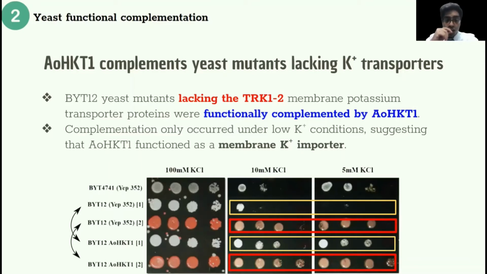So the yellow boxes are one pair of the same strain and the red boxes are one pair, and the lower one of both color has AOHKT1 added in. So we can see that the strains with AOHKT1 exhibited improved growth. However, this was only observed under low potassium conditions, suggesting that AOHKT1 functions as a membrane K+ importer, which works best under low K+ conditions.